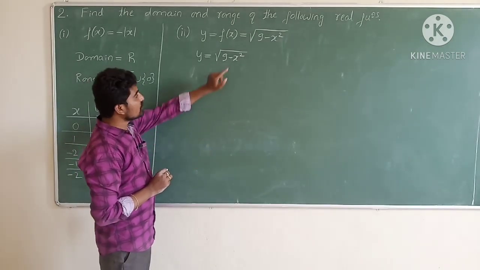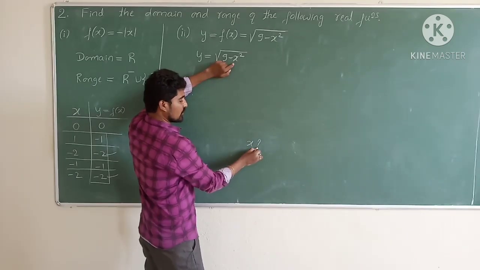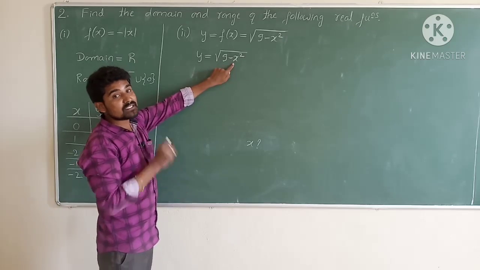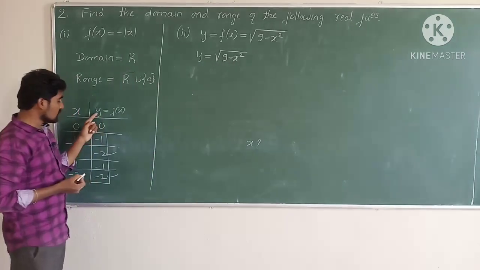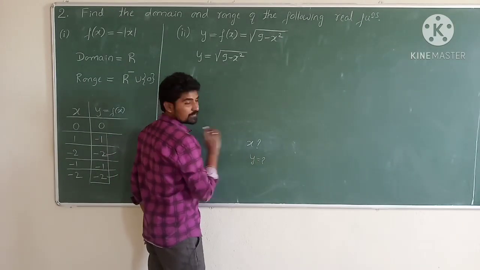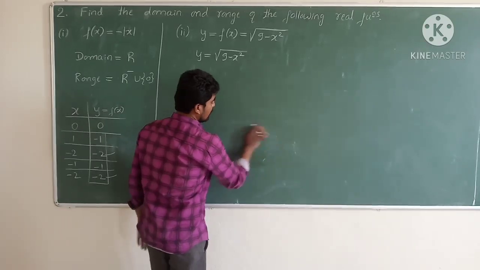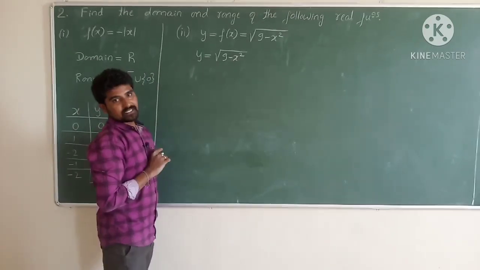Input values, whatever we place, x, that means we need to find x. Range means set of output values. Output values means the result that comes, the y value. Range means what? Y value. So first I am going to find out the domain of this function.